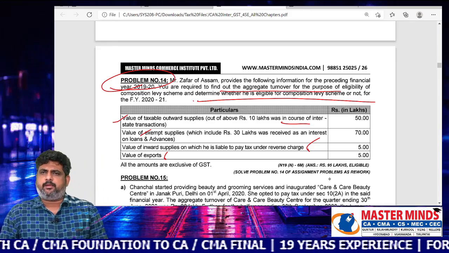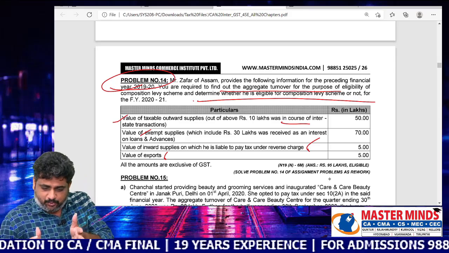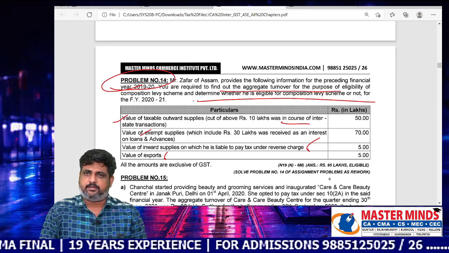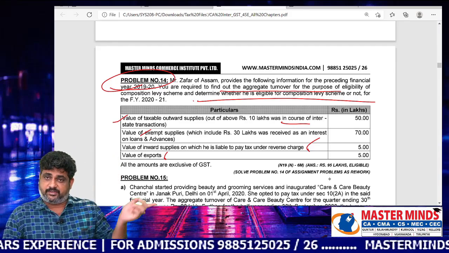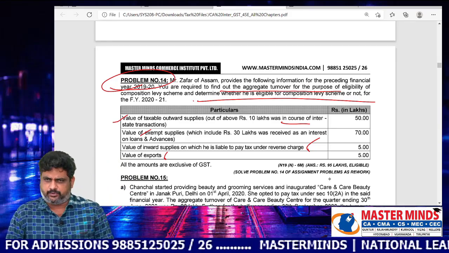If you are able to recap the definition and solve problem number 14 of the MM material, you will definitely be able to answer the question given by ICAI in the exam, because the additional points are only with respect to GST.